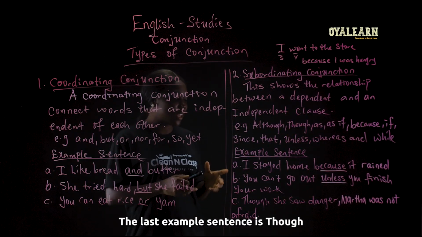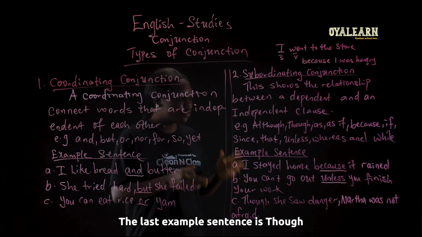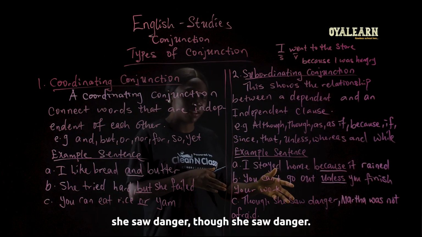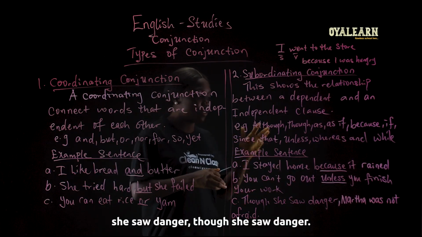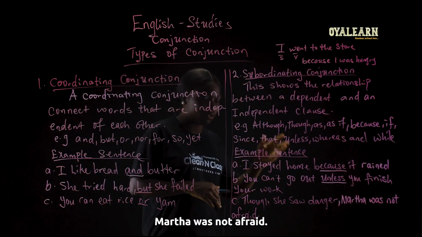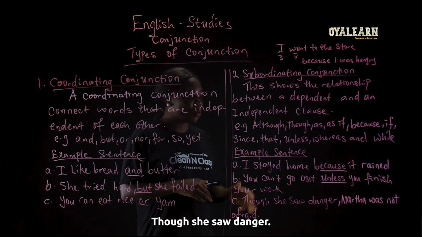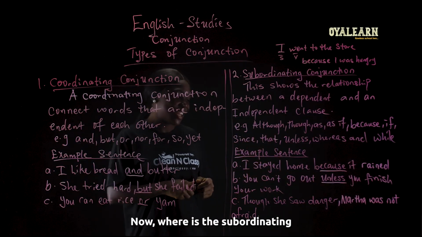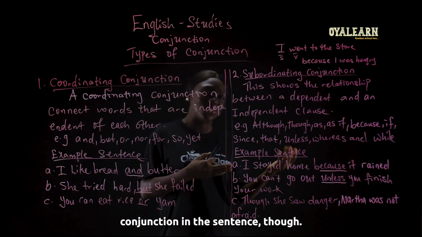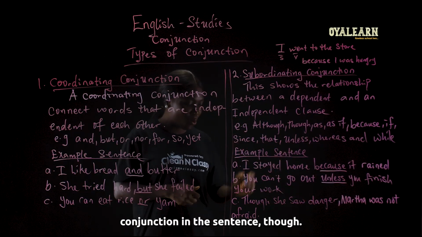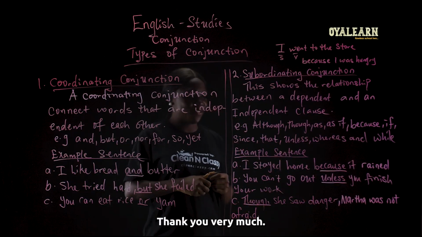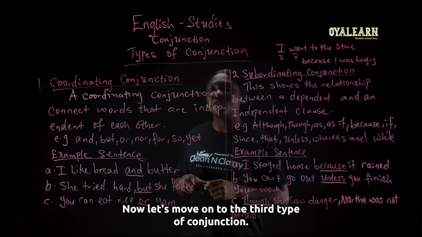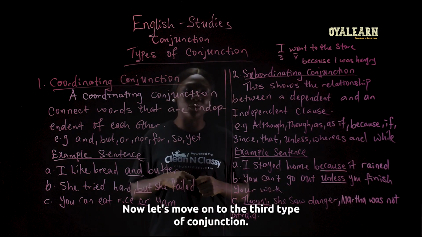All right, the last example sentence is, though she saw danger, Martha was not afraid. Now, where is the subordinating conjunction in the sentence? Though. All right, thank you very much. Now, let's move on to the third type of conjunction.